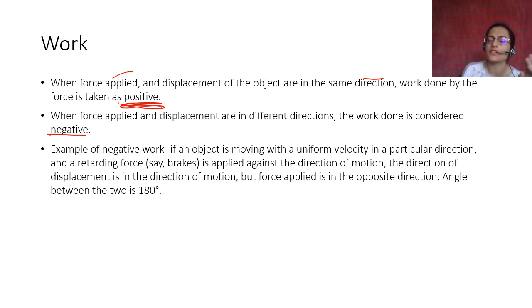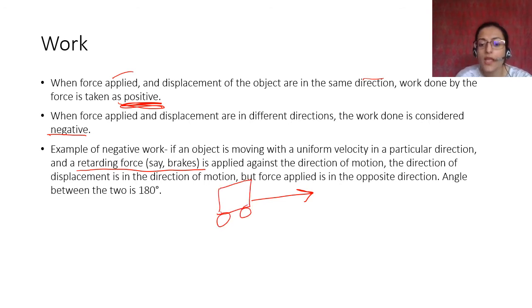In any case, negative work can always be considered. Retardation आपने पढ़ा है, negative acceleration पढ़ा है आपने, right? If an object is moving with a uniform velocity in a particular direction and a retarding force is applied against the direction of the motion. The direction of displacement is in the direction of motion, but force applied is in the opposite direction. So the angle between the two is 180 degree. What happens is this is moving like this. कार या कुछ बस है, it is moving in this direction, and then you apply a brake. What does the brake do? It applies force in this direction.